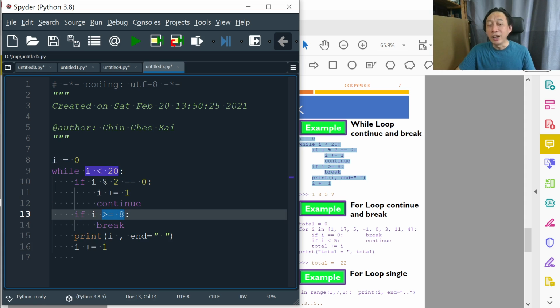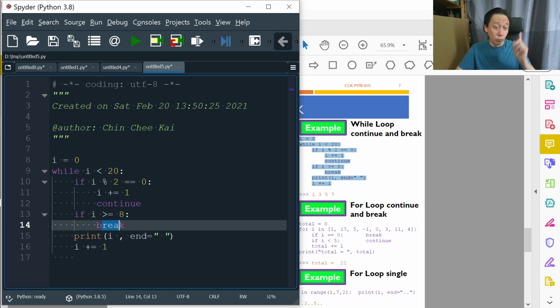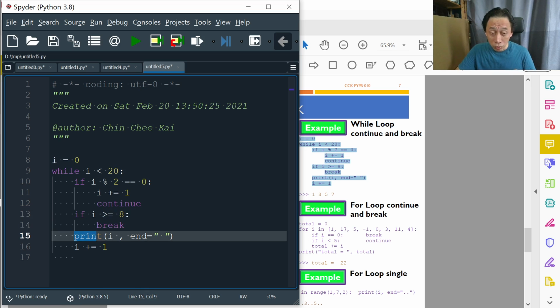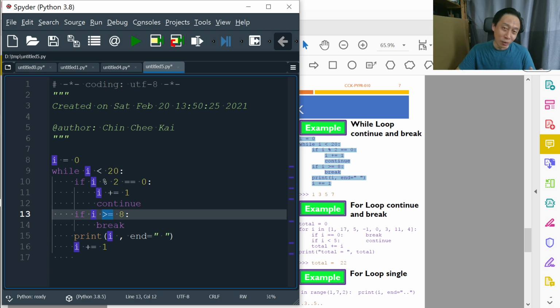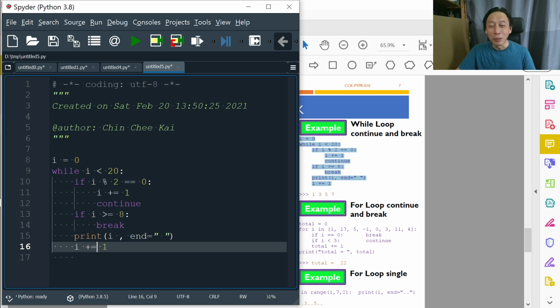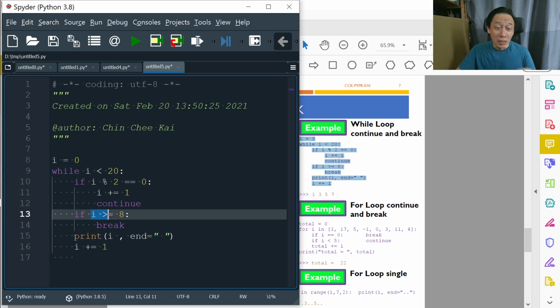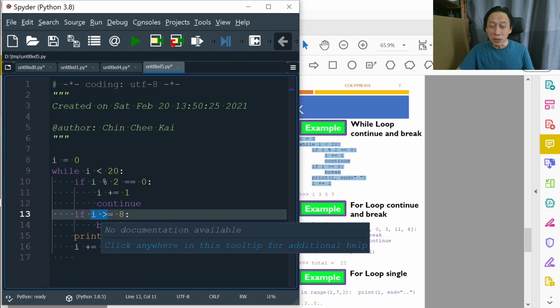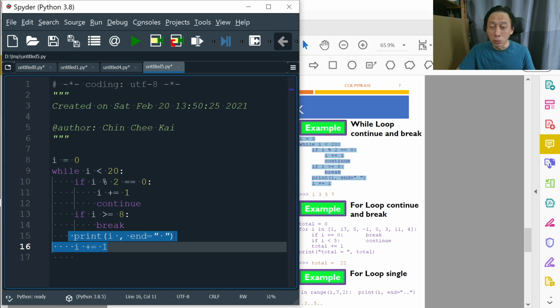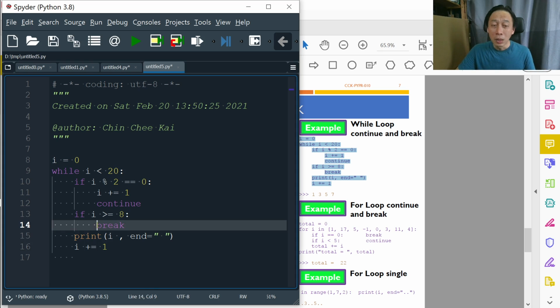Is 3 greater or equal to 8? Not yet. So we don't break out of the loop. We don't exit the while loop. We continue. So we'll print 3. Then we'll print 5 because it's not yet greater or equal to 8. Then we'll print 7 because it's not yet greater or equal to 8. Then we are going to print 9, but before that, is 9 greater or equal to 8? Yes. Then we exit. So we will not see 9 being printed because these two lines will not be executed at all, simply because the break was here to so-called break out of the loop. Okay, let's run it.